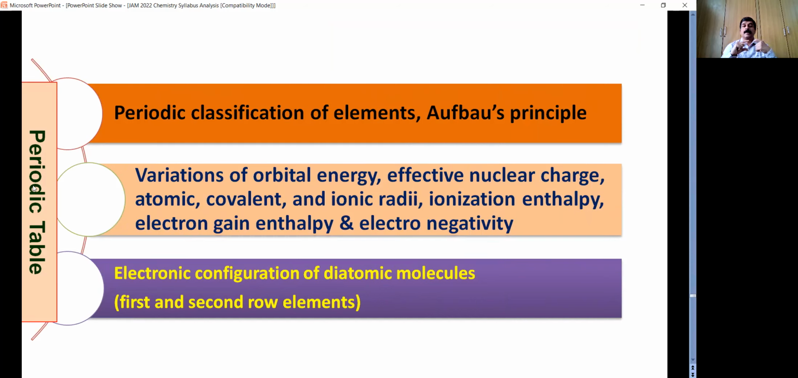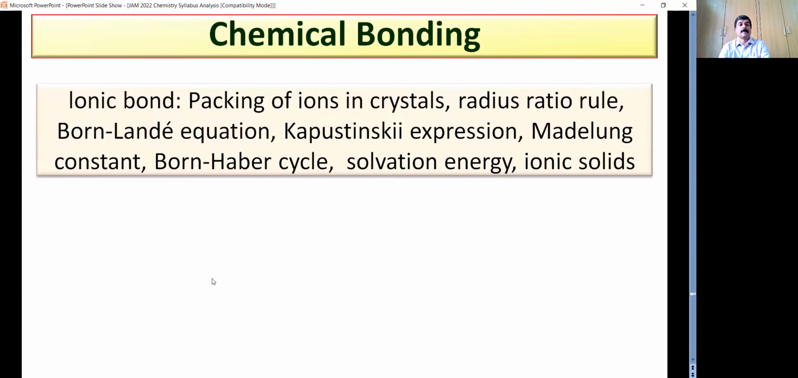One is periodic properties. Mostly questions could be asked on periodic properties, but you need to have a complete idea about the total periodic table. That is, which element is present in which group and which period, that is the position of the element, its electronic configuration, and their gradation in various periodic properties, like radii, which include atomic, covalent, ionic radii, then ionization enthalpy, electron gain enthalpy, electronegativity, and electronic configurations of certain molecules.